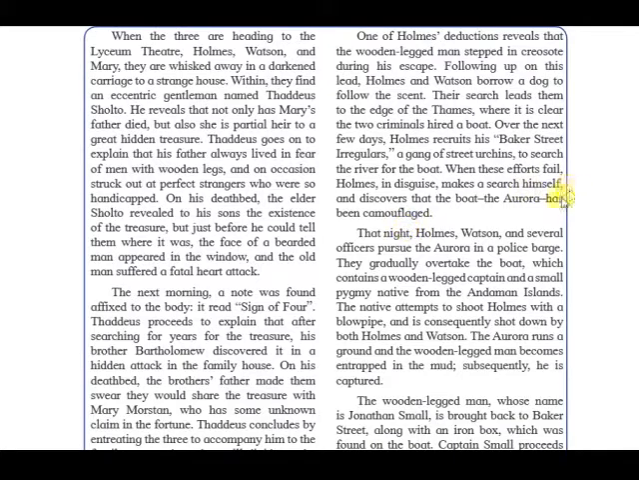That night, Holmes, Watson, and several officers pursue the Aurora in a police barge. So they try to find this particular boat, and after finding it, they gradually overtake the boat, which contains a wooden legged captain and a small pygmy native from the Andaman Islands. The native attempts to shoot Holmes with a blowpipe, which contains darts or arrows with poison on them, and is consequently shot down by both Holmes and Watson. The Aurora runs aground and the wooden legged man becomes entrapped in the mud.